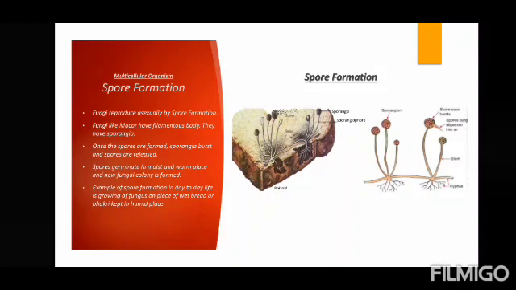On the fungus you have a sporangium. Inside the sporangium you have spores. When this sporangium bursts, it will release the spores on the whole bread, and that is why you will see the fungus will spread if you keep it for longer. Spores germinate in a moist and warm place, and a new fungal colony is formed. That is why you will see it mostly forms in the rainy season, because it is very moist. A lot of water vapor content is there in the air. Correct? It's quite humid.